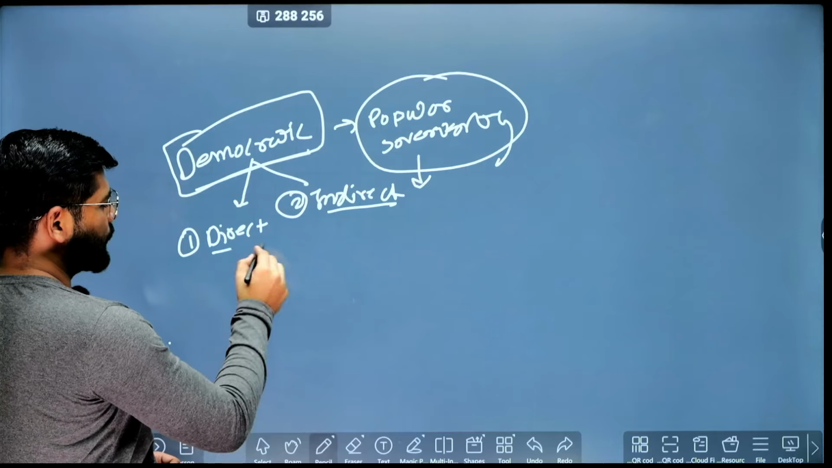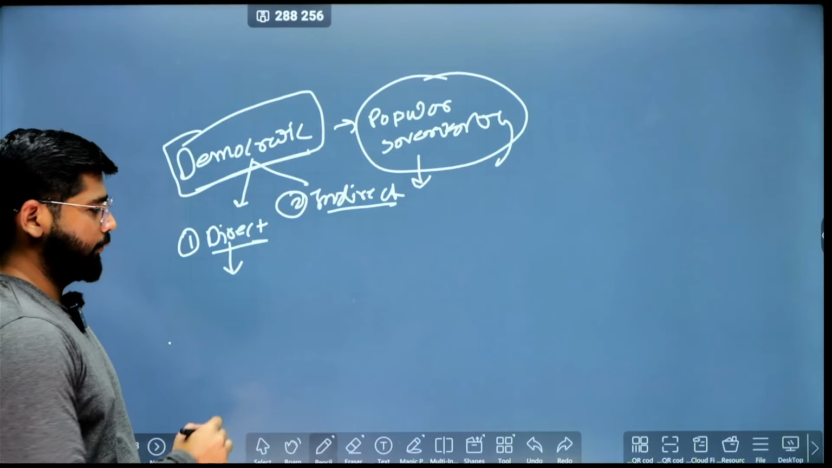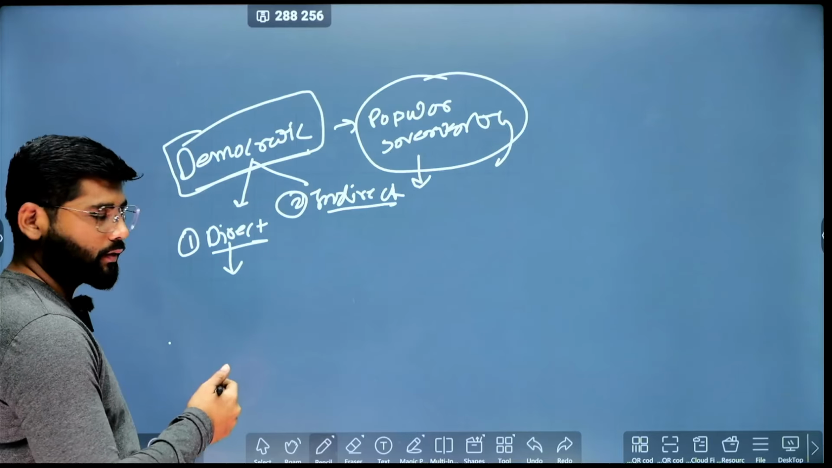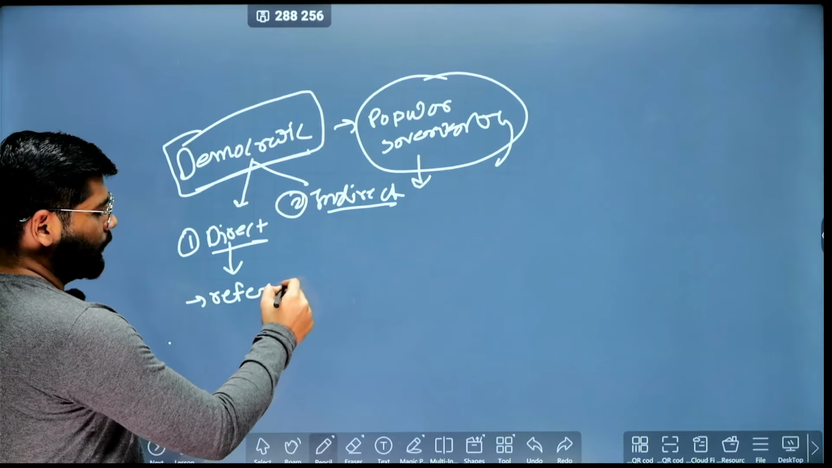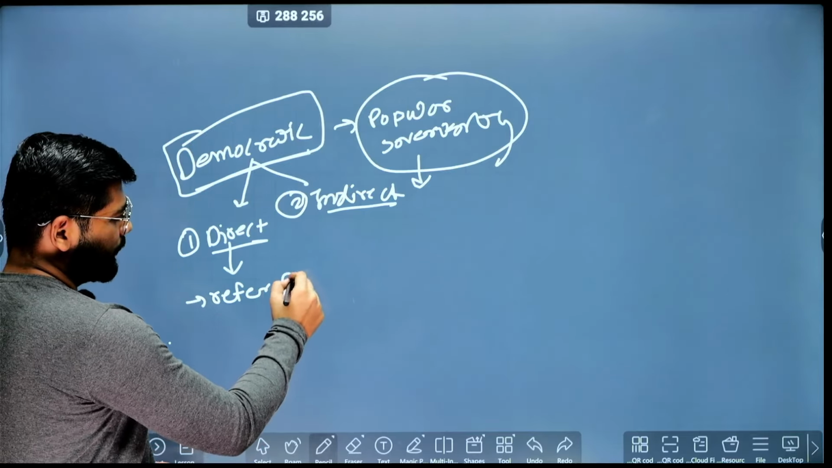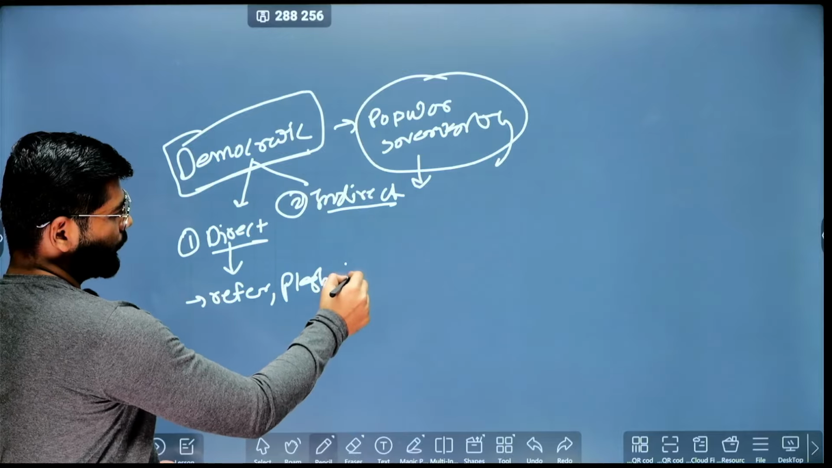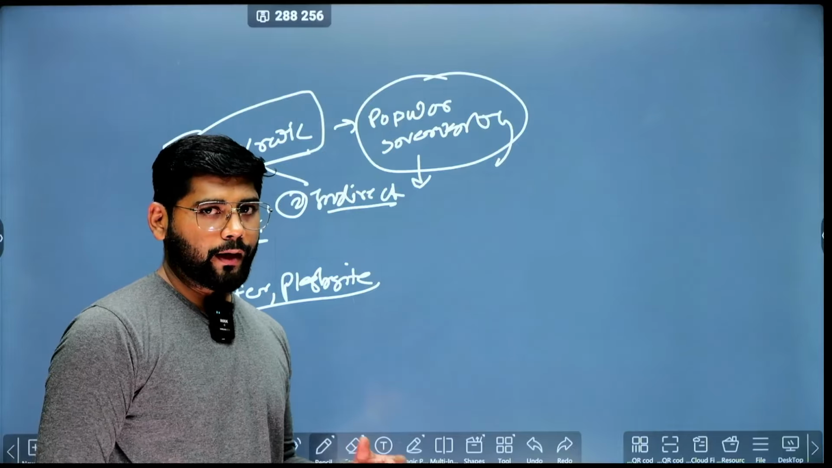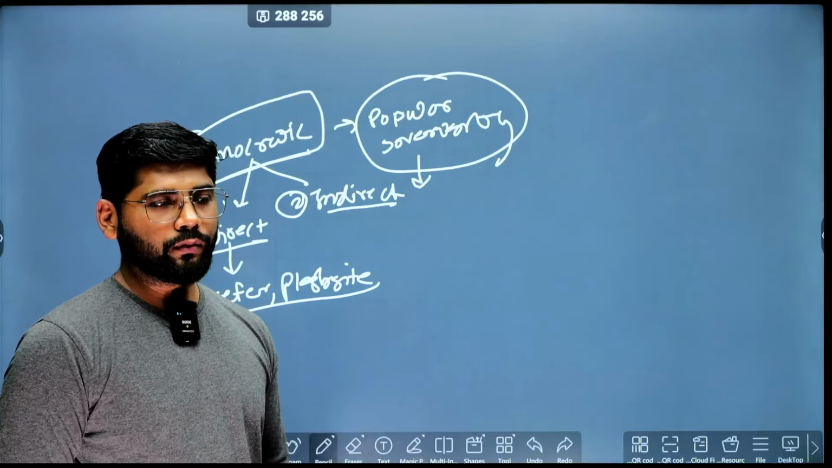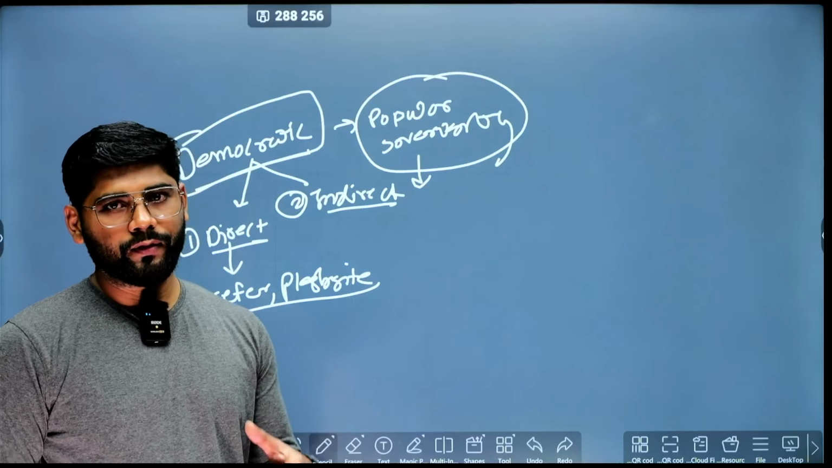When it comes to direct democracy, people exercise their right directly. There are some methods, like the referendum. Again, the plebiscite is there. Through these methods they can exercise their direct influence on the country's politics or the country's decision making.